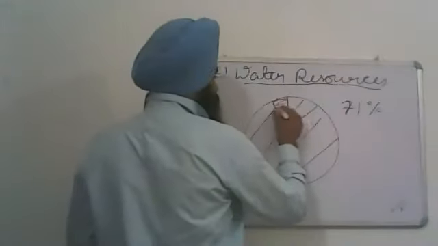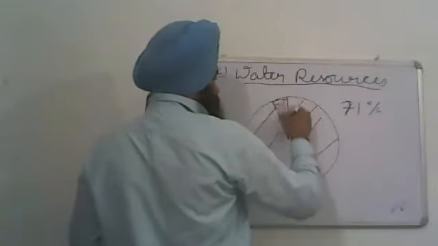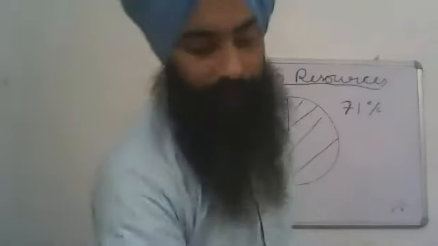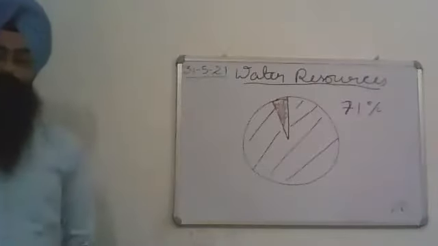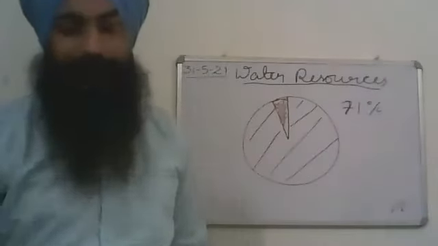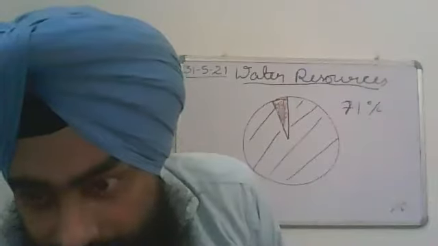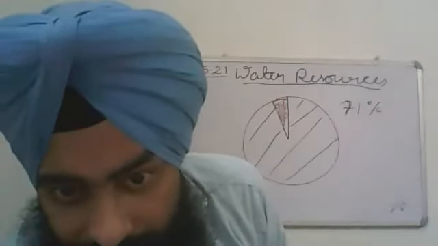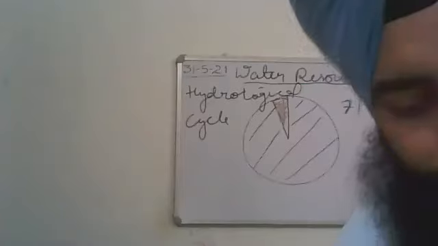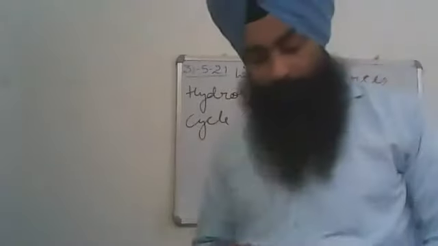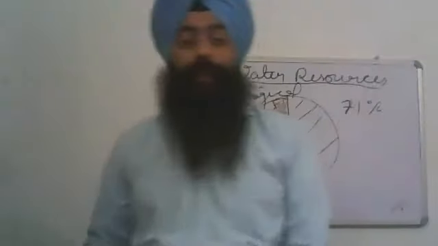The remaining 3% is found in the form of fresh water. This fresh water is generally found in ice caps, in underground water, and in the form of water vapors in our earth. Water is important for humans in their day-to-day life.